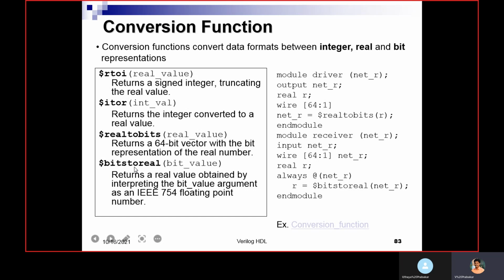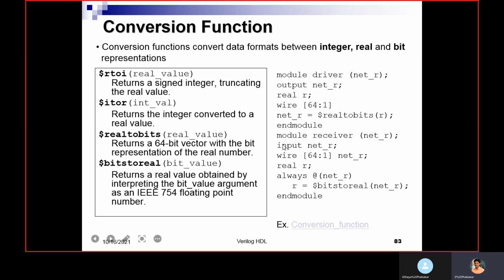Then $bitstoreal: you pass a bits value, and that will be converted into a real value. This will be helpful because the real data type is not synthesizable. So if you want to do some process with a real data type, you can convert it to an integer and then perform the operation. Then again using these system functions, you can convert the integer back into real.